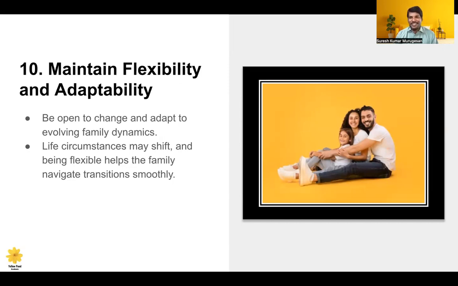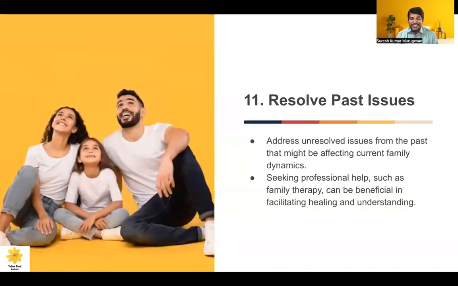See, when the climate changes, we change our clothing also. The same way you can do it for the family. Life circumstances may have a lot of shifts and uncertainties. So flexibility and openness to that uncertainty will help improve adaptation. That adaptation leads to better family dynamics and resolves issues fast.